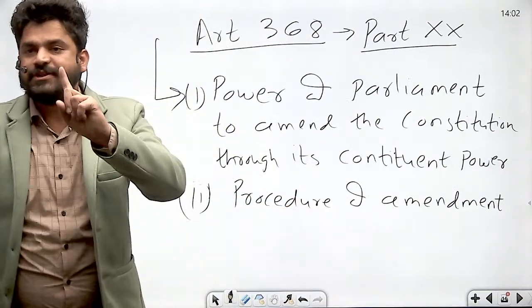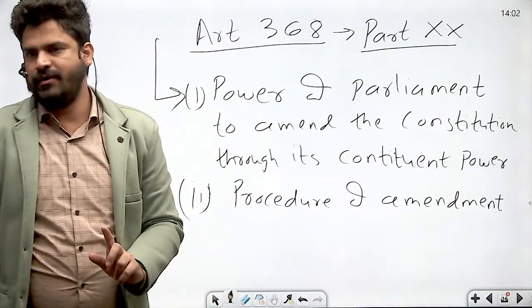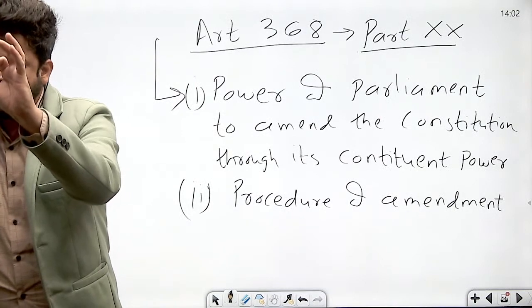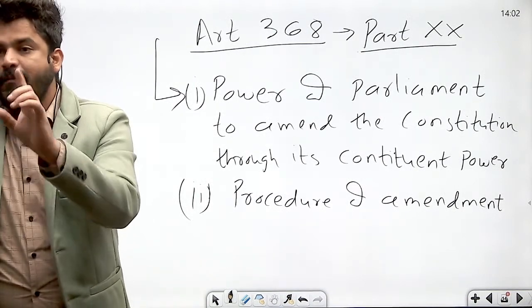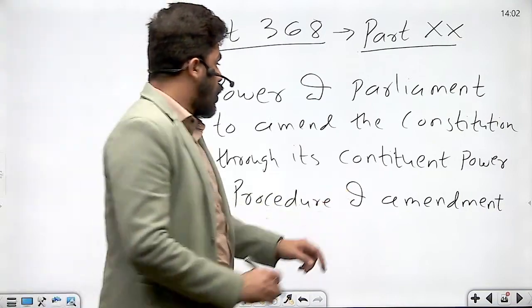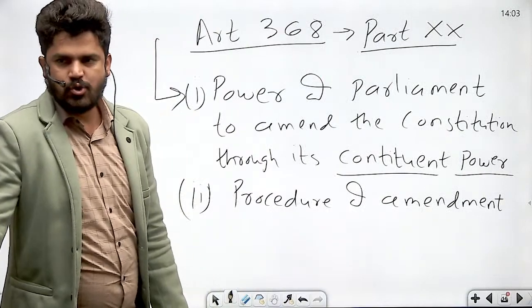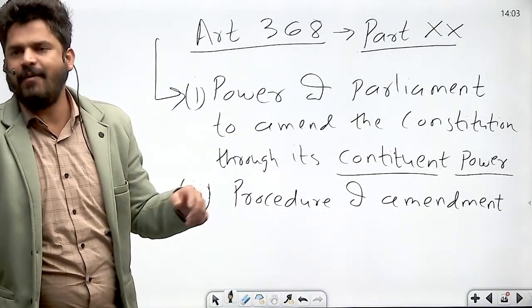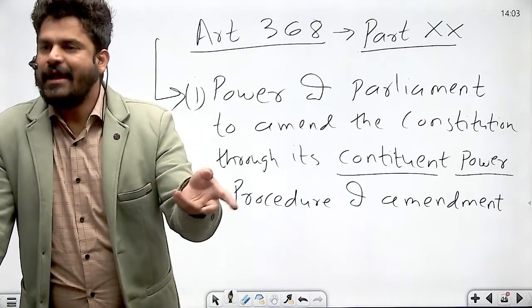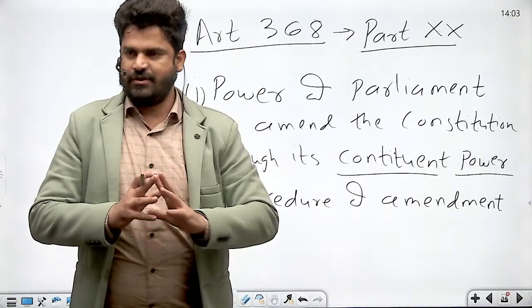Article 368 of the Indian Constitution under Part 20 provides for amendment to the Indian Constitution. Article 368 states that Parliament has power by virtue of its constituent power to amend the Constitution of India by way of addition, repeal or variation, in accordance with the procedure as mentioned in Article 368.